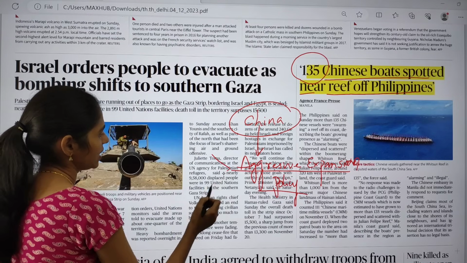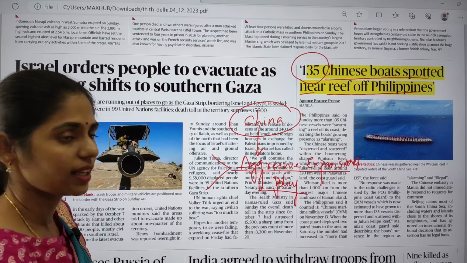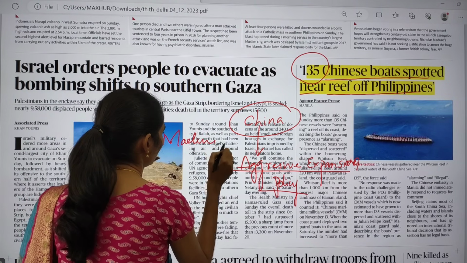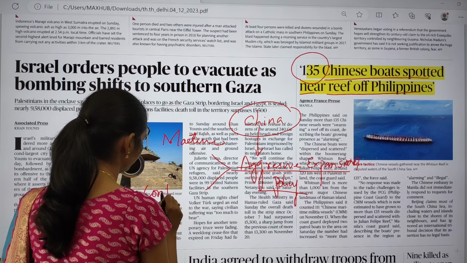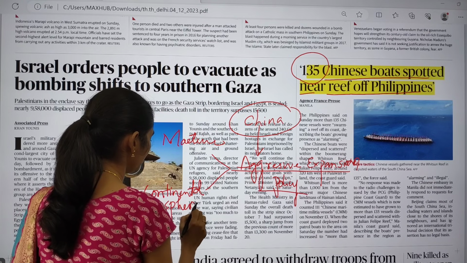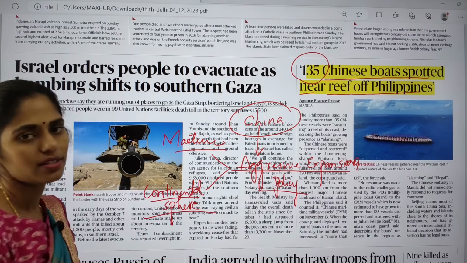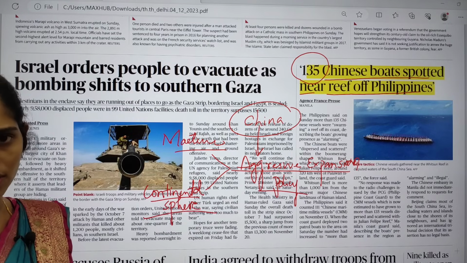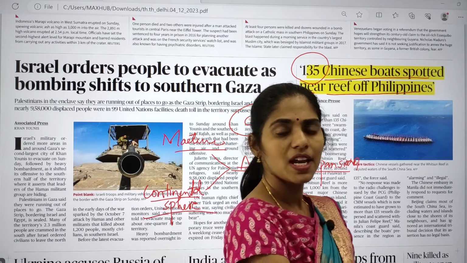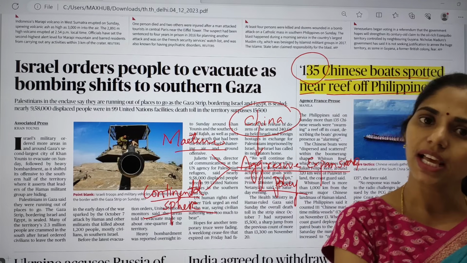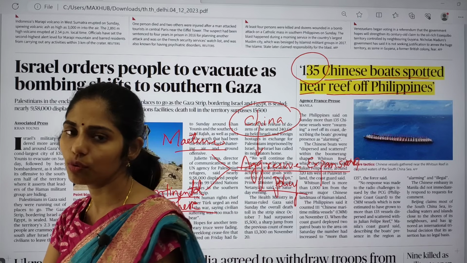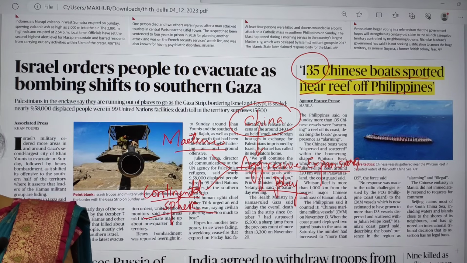China wants to expand, or improve its territorial extent. It wants to expand its influence both in the maritime sector and in the continental sphere. Because of this, whichever countries share a boundary with China are having territorial disputes. For example, India shares a boundary with China, so we are having issues with China in the western sector, eastern sector and central sector.